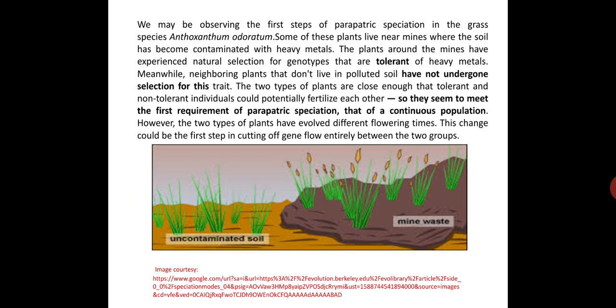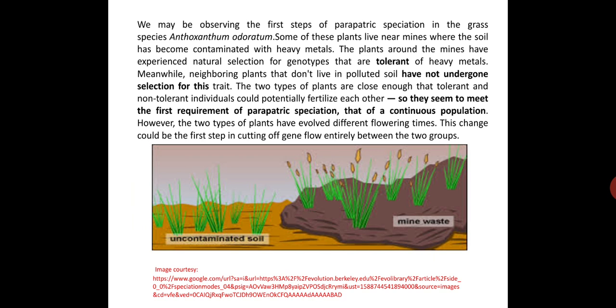Some of these plants live near mines where the soil has become contaminated with heavy metals. The plants around the mines have experienced natural selection for genotypes that are tolerant of heavy metals. Meanwhile, neighboring plants that do not live in polluted soil have not undergone selection for this trait.